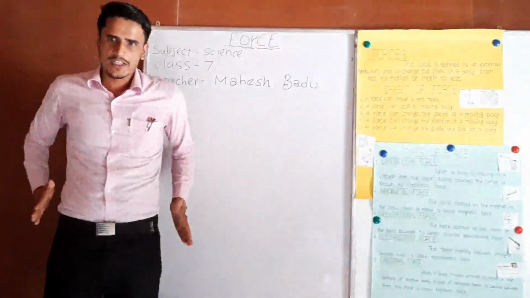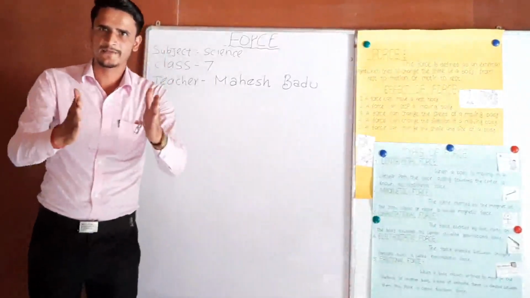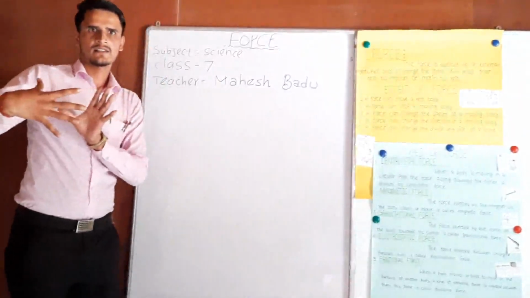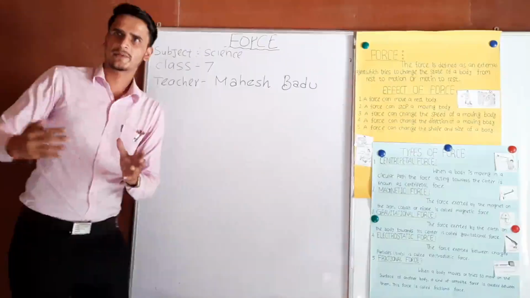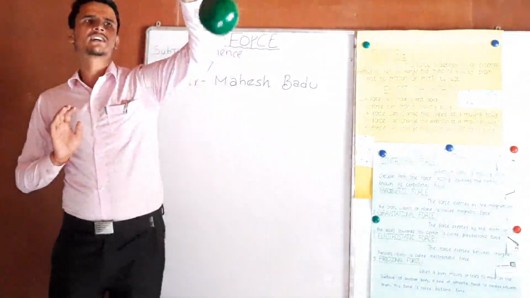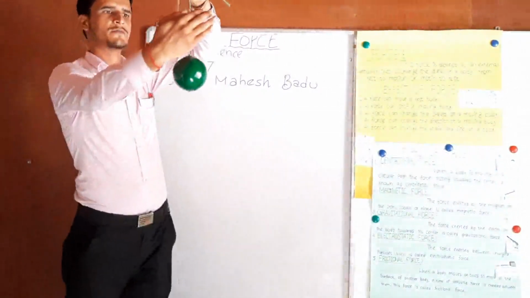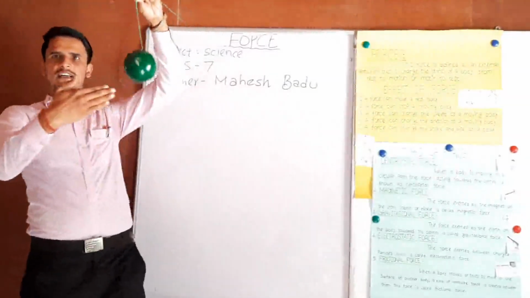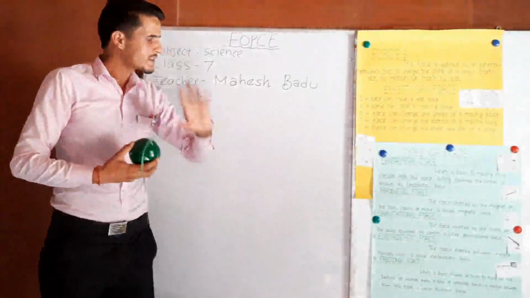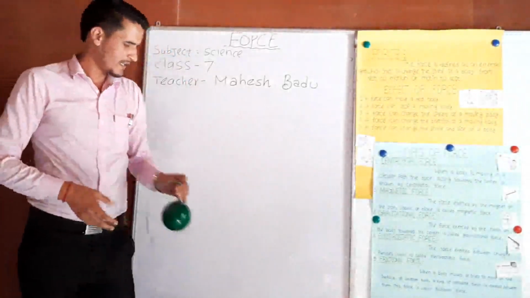If a body is moving in an east direction and we apply force from its west direction, the motion of that body is changed. If a ball is moving in this direction and we apply a force from its opposite direction, the speed and the direction of that body is changed.